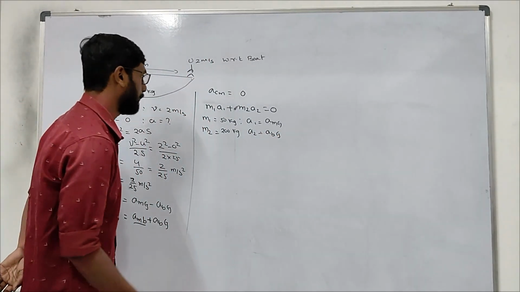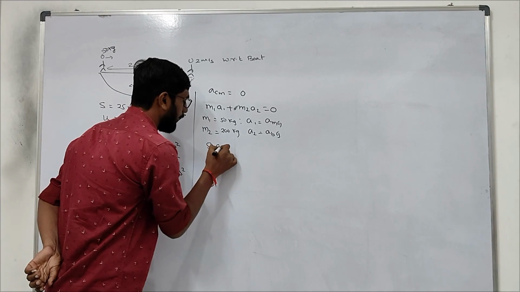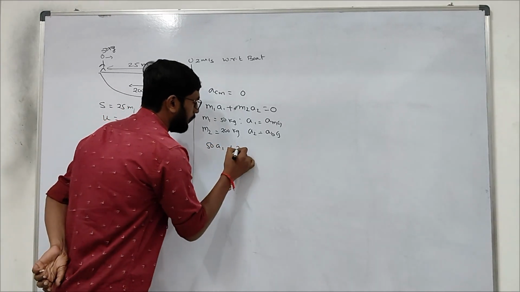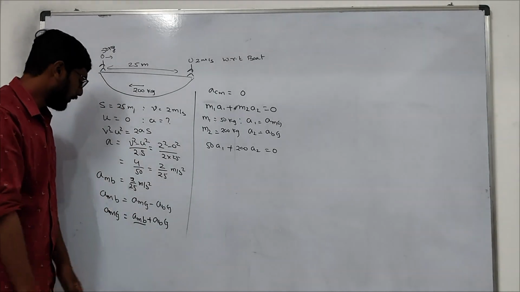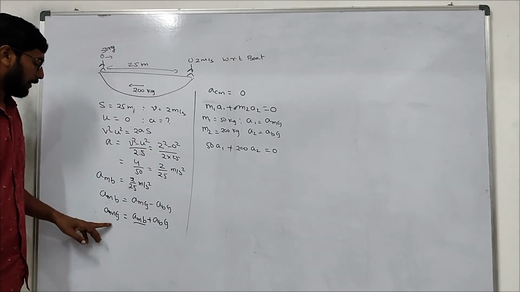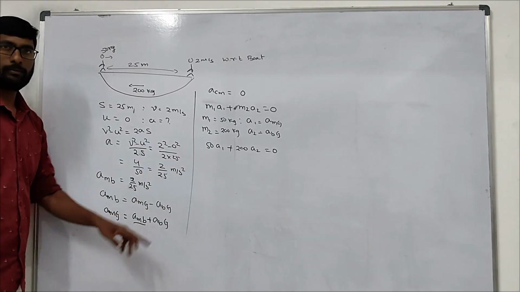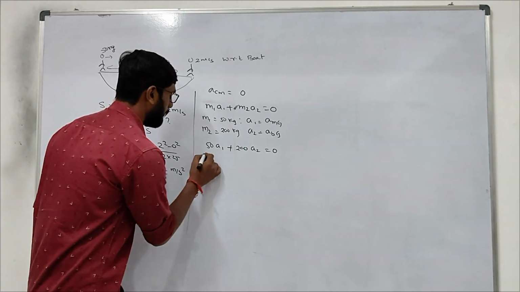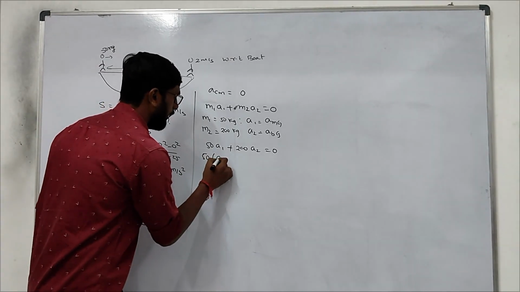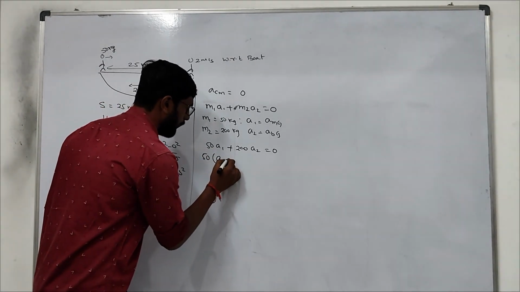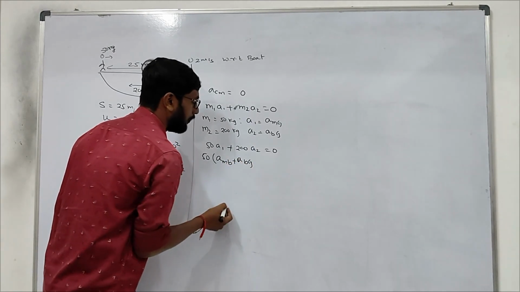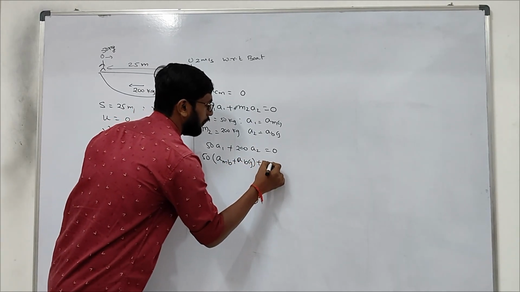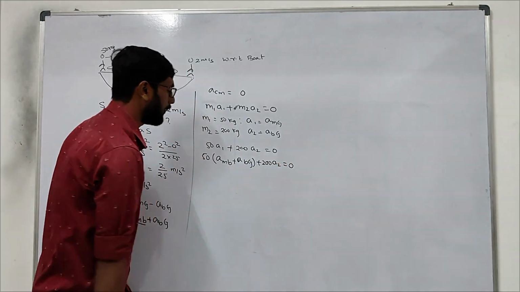Right? You substitute, 200 into a2 equals 0. We have acceleration of the man as a1, so a1 we can substitute as acceleration of man with respect to boat plus acceleration of boat with respect to ground, plus 200 a2 equals 0.